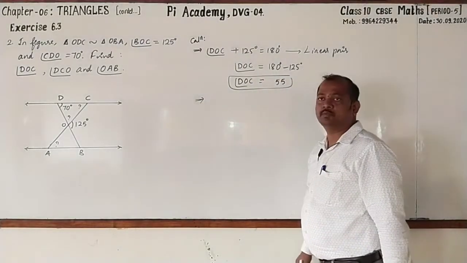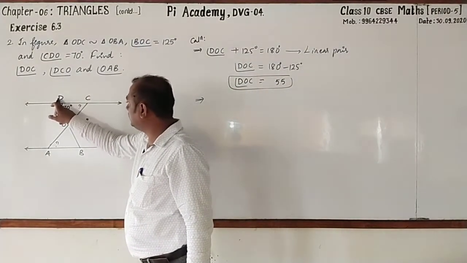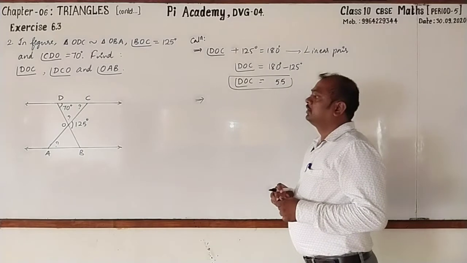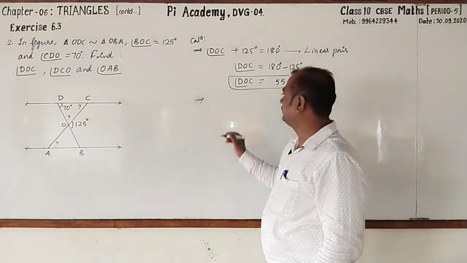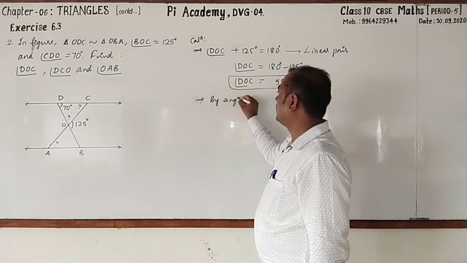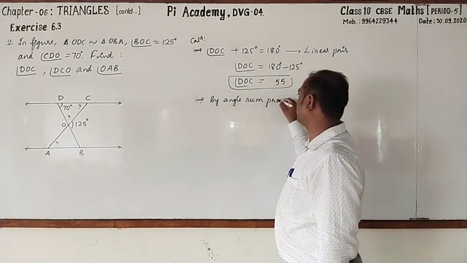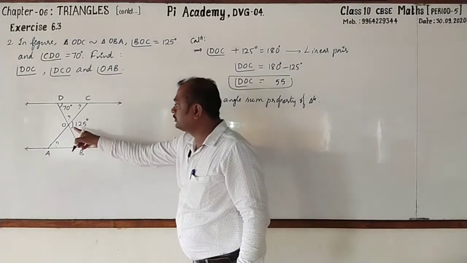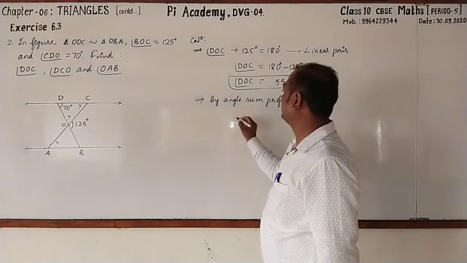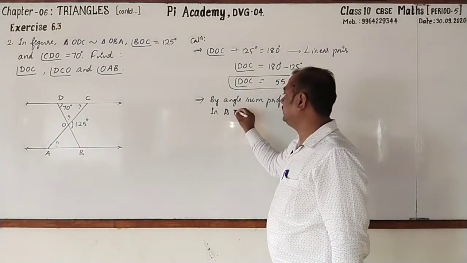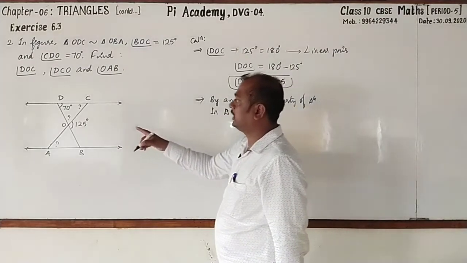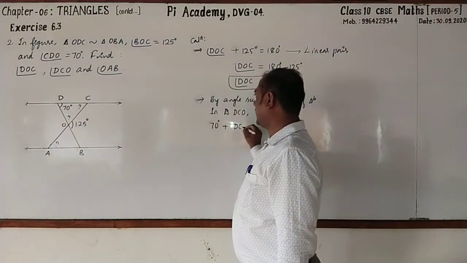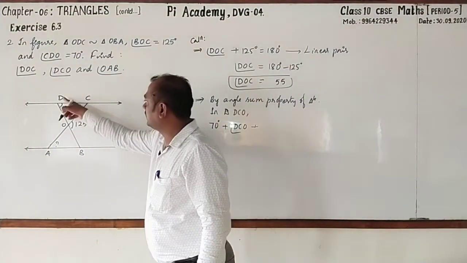Next. Second one. We want DCO. To find out this angle, you can go for using angle sum property of triangle. See, by angle sum property of triangle, in triangle DCO, we can write 70 degree plus angle DCO plus angle DOC.